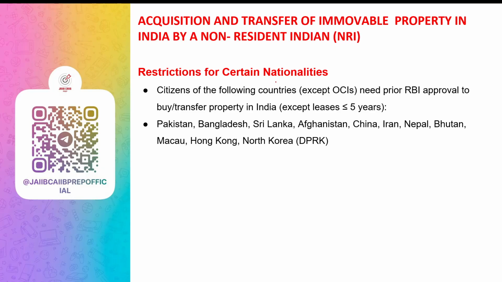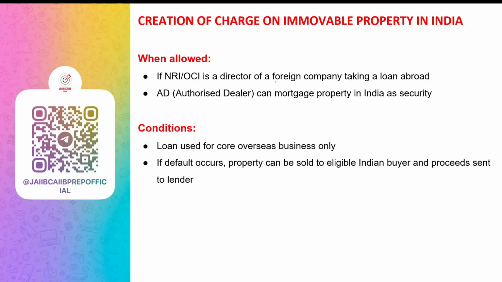There are certain restrictions on certain nationalities. People from certain countries need RBI permission to buy or sell property in India, except for leasing up to 5 years. The citizens of countries like Pakistan, Bangladesh, China, Iran, Nepal, Sri Lanka, Afghanistan, North Korea, Macau, and Hong Kong require prior RBI permission to buy or sell property in India. There is one exception: this rule does not apply to OCIs from these countries.